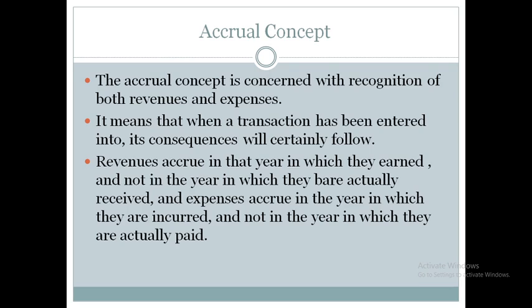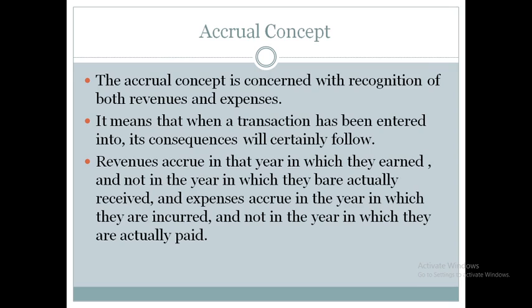The same thing: whether we have received the amount or not, whether we have paid the amount or not, when we are legally liable to receive or pay the amount, at that moment we consider it as income and expenses. For example, for this month we need to pay the salary. Due to some reasons we are unable to pay the salary. We are going to pay the salary in the next month, but we should consider it as expenditure of the previous month.